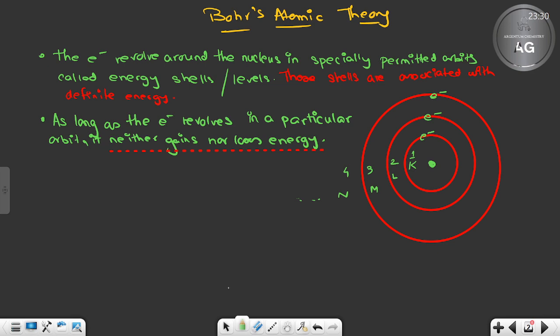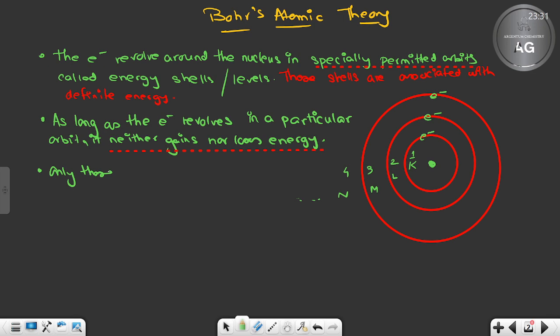So that electromagnetic theory will not be applied. Understood? So this is postulate number 2. Clear? Now you see, in the first line I have said specially permitted orbits. This word will be better understood in the third postulate. What do I mean by specially permitted orbits? So write down the third postulate.